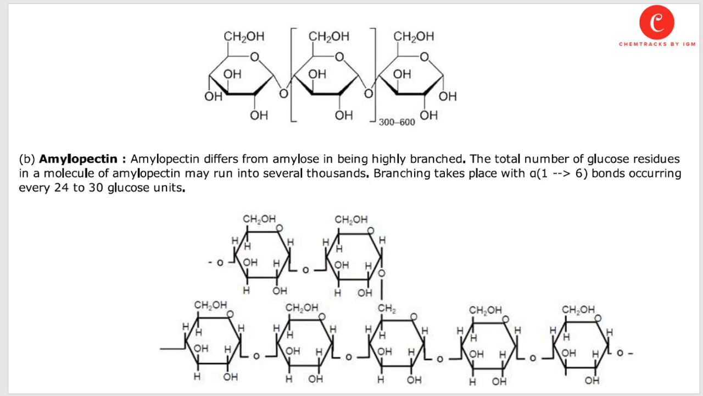The total number of glucose residues in a molecule of amylopectin may run into several thousands. Branching takes place with the alpha 1,6 bond occurring every 24 to 30 glucose units. Basically, this linkage is called an alpha 1,6 linkage because this is carbon number 6 of this glucose molecule, and this one is carbon number 1 of another glucose molecule. So this is the alpha 1,6 linkage between two glucose units.